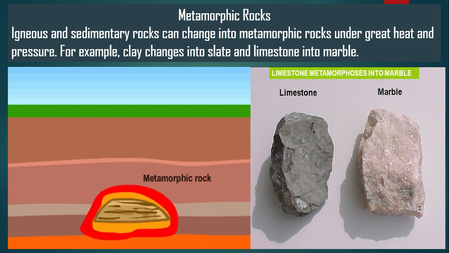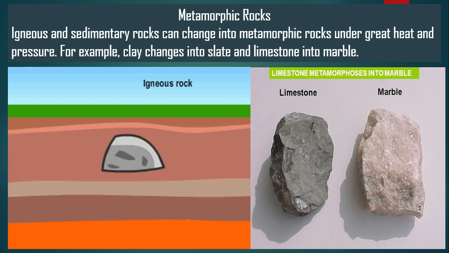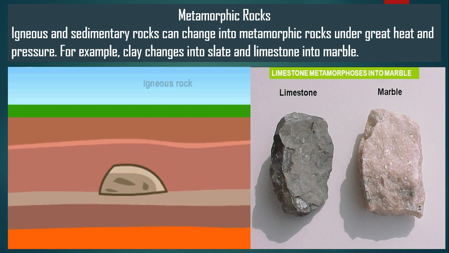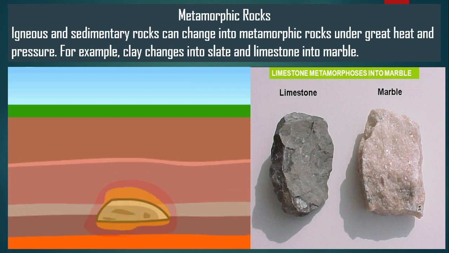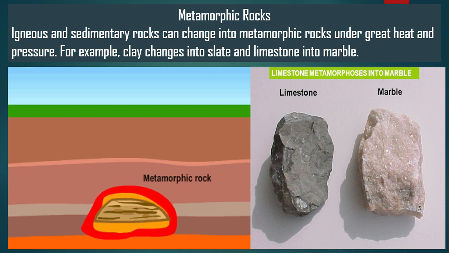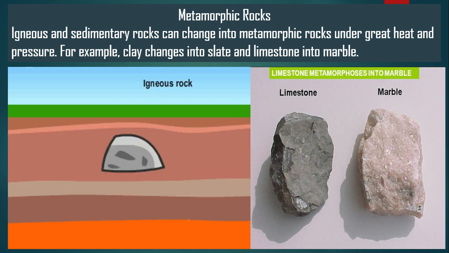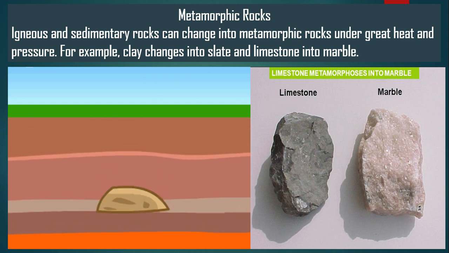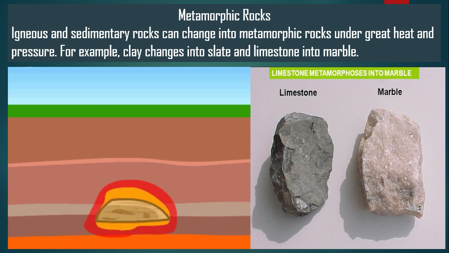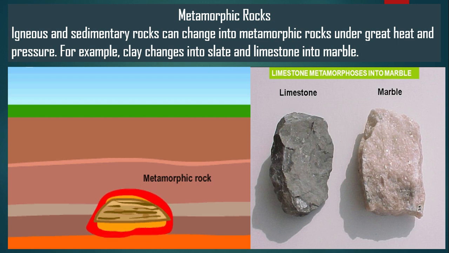Igneous or sedimentary rock changed into metamorphic, the third type of rock, under great heat and pressure. The heat of the molten magma, not the heat of the sun, because that is not sufficient. So the heat of the molten magma and the pressure of the earth surface convert igneous or sedimentary rock into the third type, that is metamorphic rock. For example, clay changes into slate and limestone into marble.